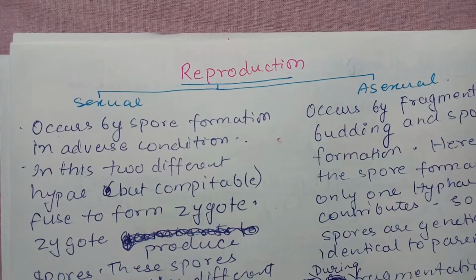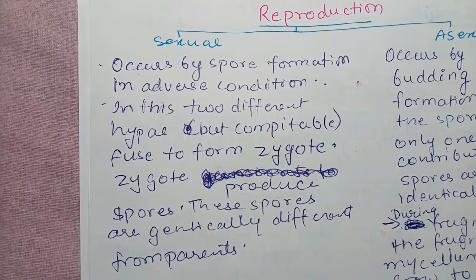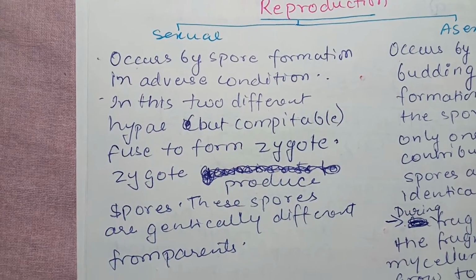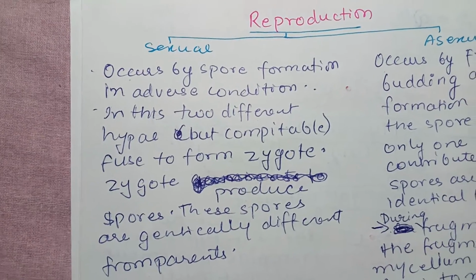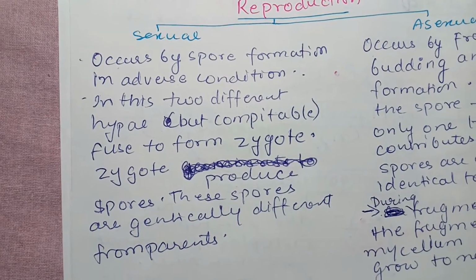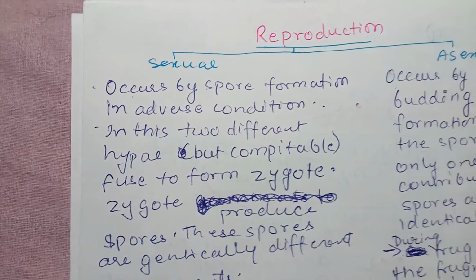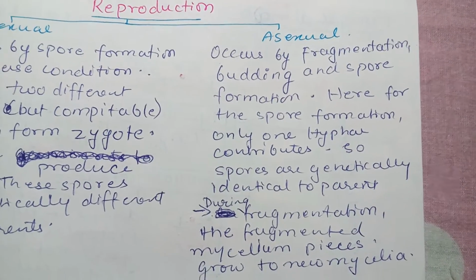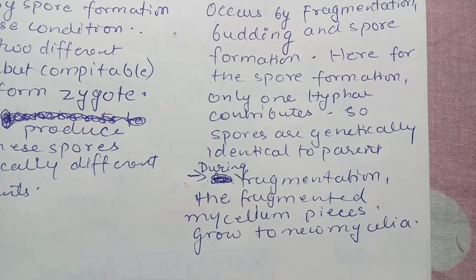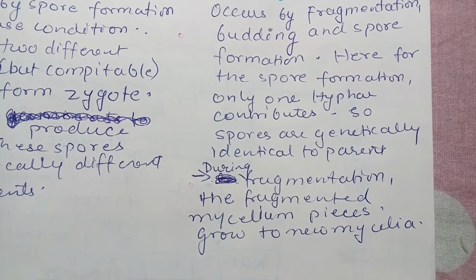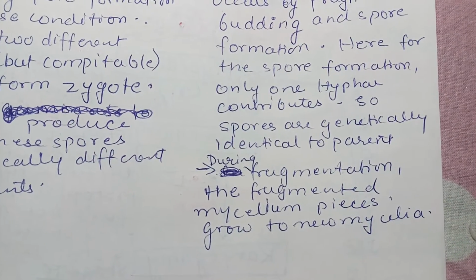Now we will see what the reproduction type is. Both sexual and asexual reproduction are observed. Sexual reproduction occurs by spore formation in adverse conditions. In this, two different types of hyphae that are compatible fuse to form a zygote, and the zygote produces spores. These spores are genetically different from the spores of the parents. Asexual reproduction occurs by fragmentation, budding, and spore formation. Here in spore formation only one hypha contributes, so spores are genetically identical to the parent.